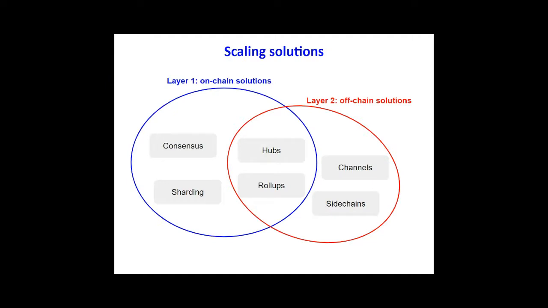The research community has been researching this issue for a long time, and at present, there are two major layer expansions that address this issue: Layer 1 and Layer 2. In Layer 2, a considerable part of the workload is performed off-chain, and the blockchain is only used to resolve disputes. Examples of Layer 2 are payment channels, sidechains, hubs, and rollups. In Layer 1, on the other hand, we are trying to directly increase the transaction processing capacity on the chain. This includes changing the consensus mechanisms, using other structures like DAGs, and sharding. In this work, we mainly focus on sharding.